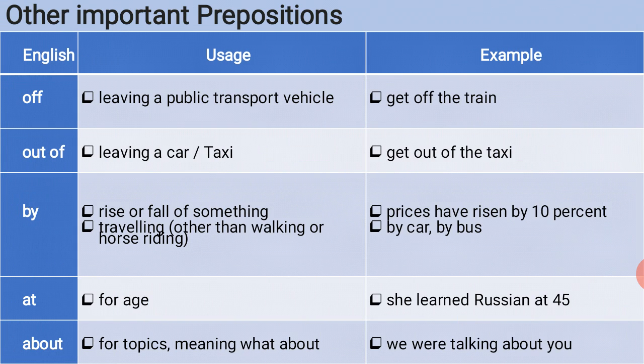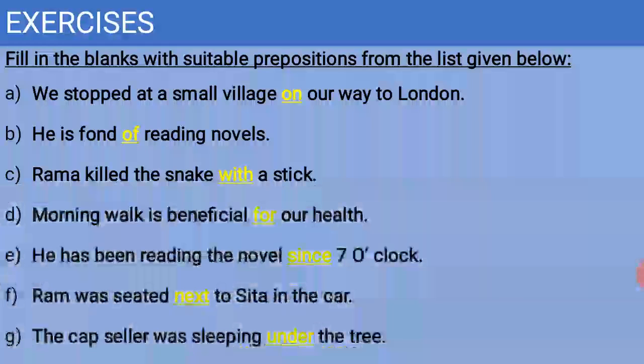So that's it. Likewise, I have given you an exercise. Fill in the blanks with suitable prepositions from the list given below. So the questions will be asked like this in our exams. Use those exercises. We stopped at a small village on our way to London. I have given you the specific answers with the color. You can see that we stopped at a small village on our way to London. So the preposition word is on. It is here. On is for walking or riding on horseback.